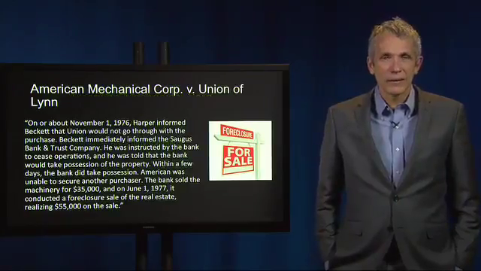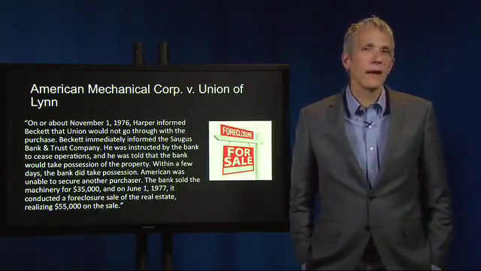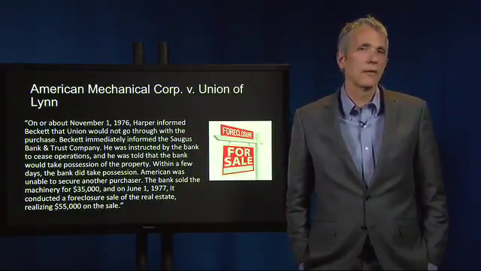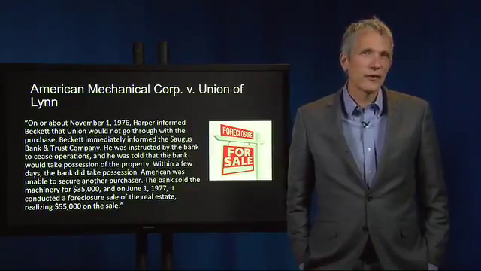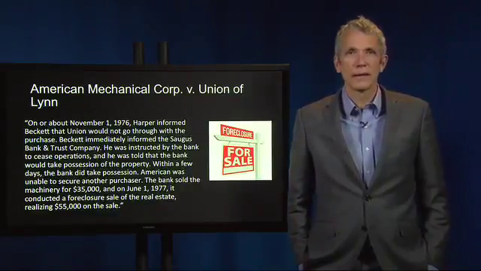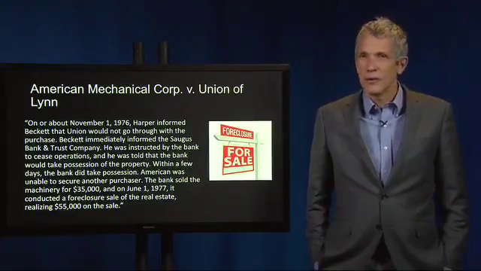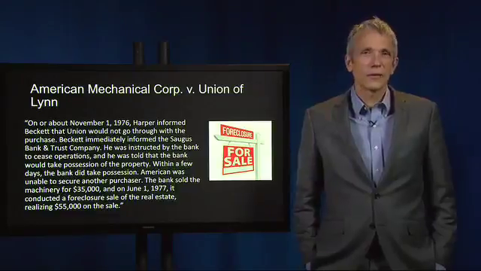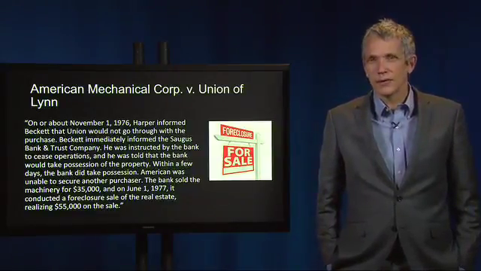In American Mechanical, the plaintiff, American, contracted to sell its real estate for $100,000 and its business equipment for $35,000 to the defendant, Union. Union knew that American was in financial difficulty and that it was behind on its mortgage payments to Saugus Bank, and that Saugus was pressing American to sell its assets. Union issued a $5,000 down payment to be held in escrow until closing. A couple of weeks later, Union repudiated the contract.